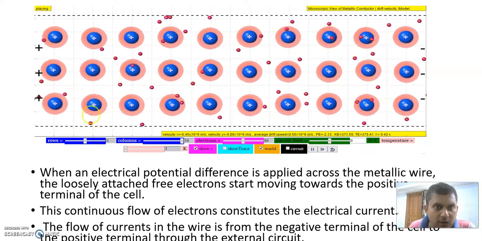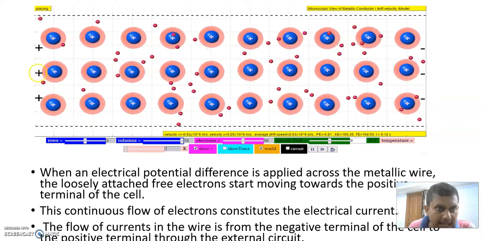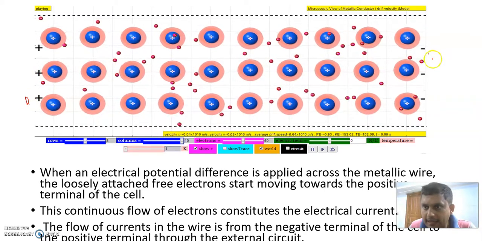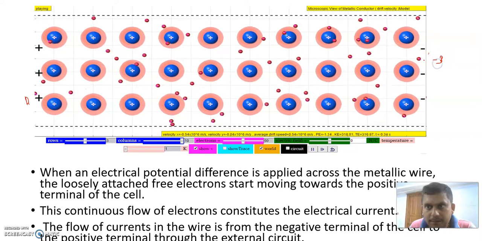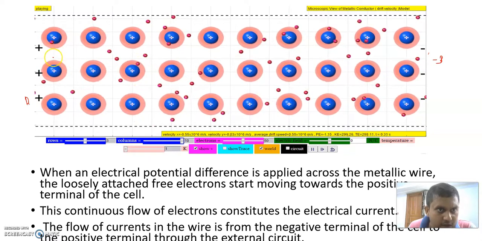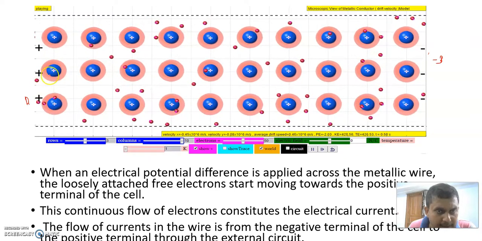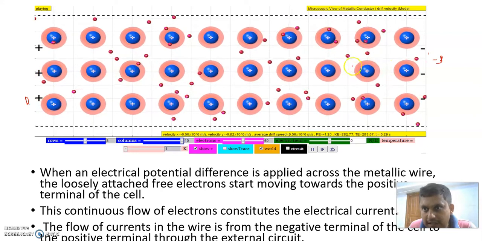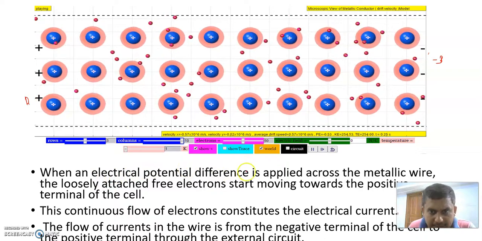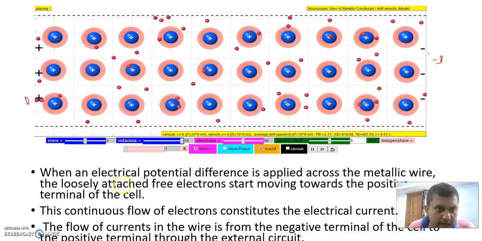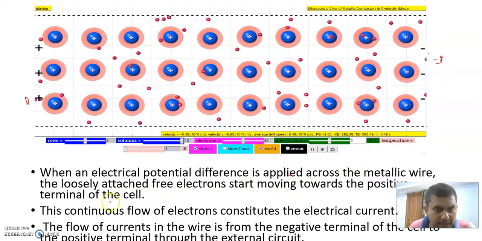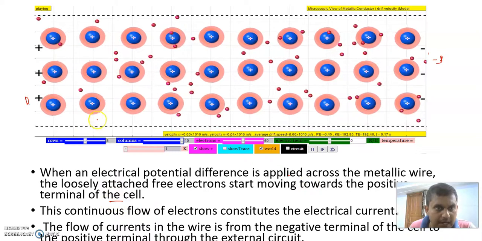Now this is a piece of the conductor. If we apply positive voltage at terminal A and negative voltage at terminal B, then we can see from this animation the electron is attracted towards the positive terminal, and holes are coming towards the negative. So when an electric potential difference is applied across the metallic wire, the loosely attached free electrons start moving towards the positive terminal of the cell. We can observe this from the animation.